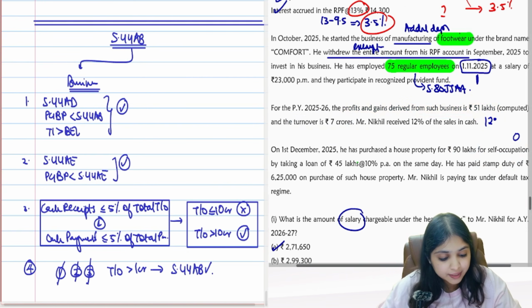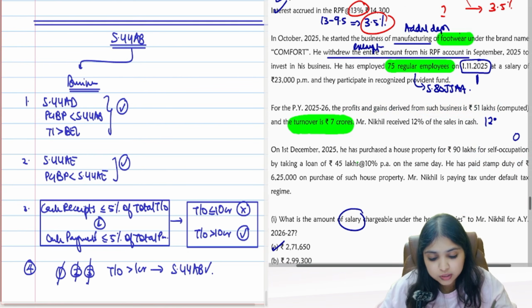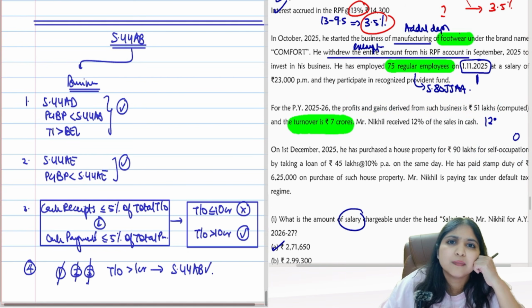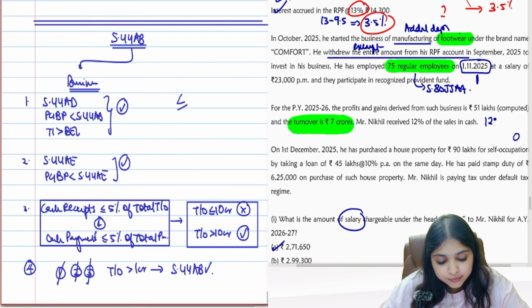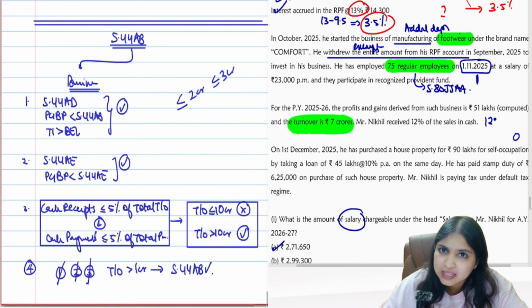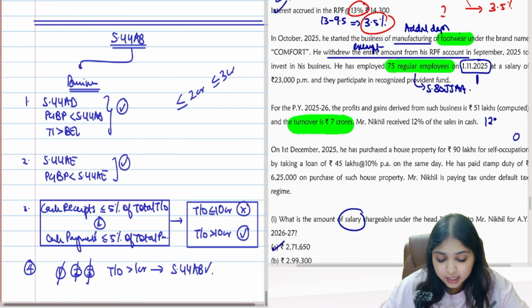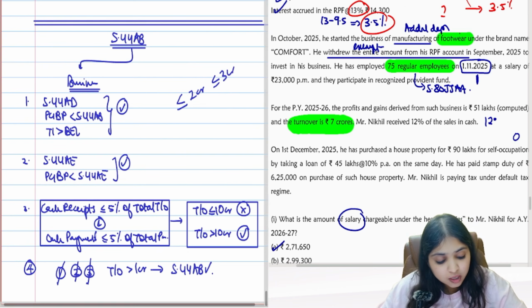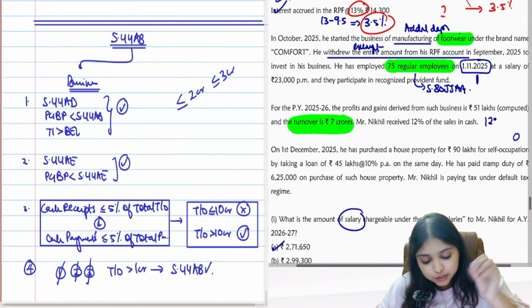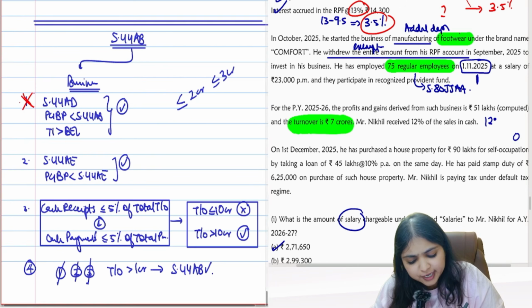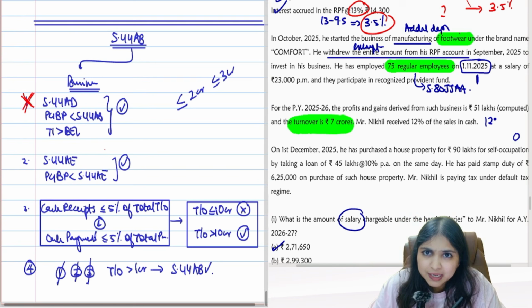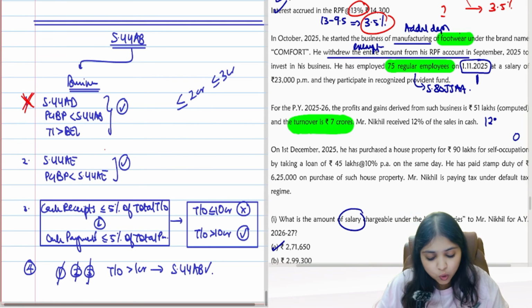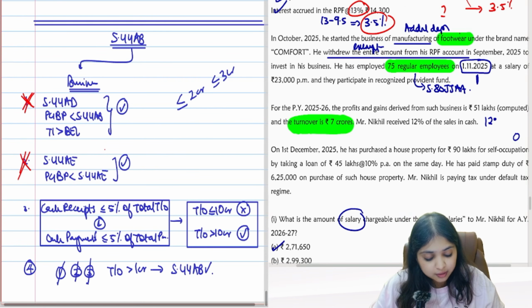In this question, tell me, assessee's turnover is 7 crores. Is 44AD even possible, guys? In 44AD, your turnover has to be within 2 crore or within 3 crore. But here, turnover is 7 crores. So first of all, do you agree that 44AD is not applicable for the assessee? Is 44AE applicable? Is the assessee in truck operating business and all? No, guys. Now come to the third situation.